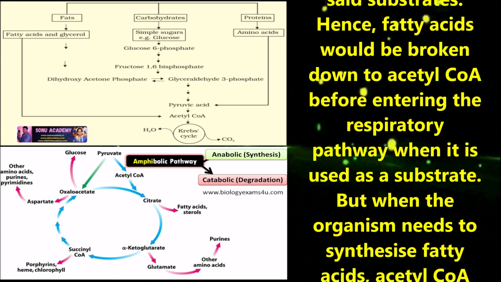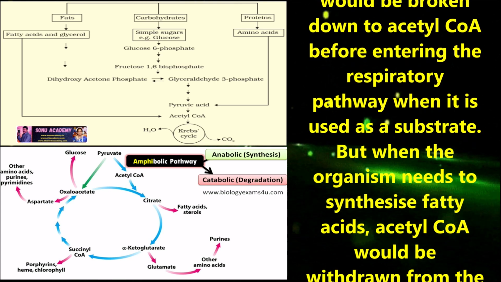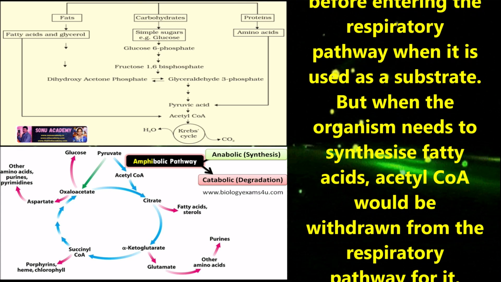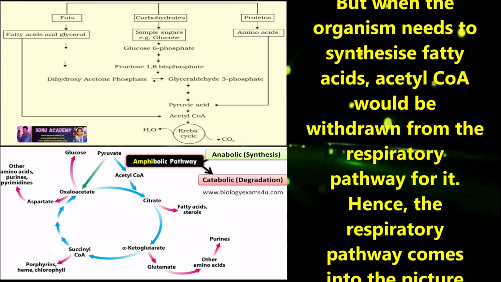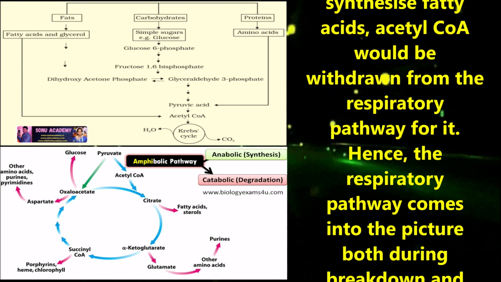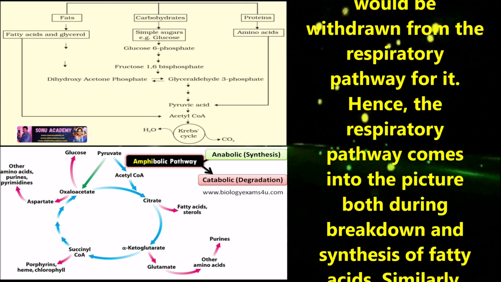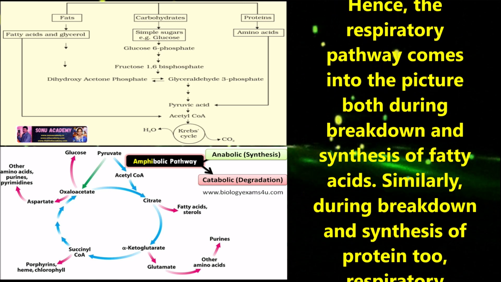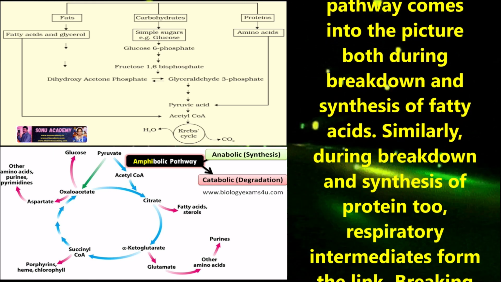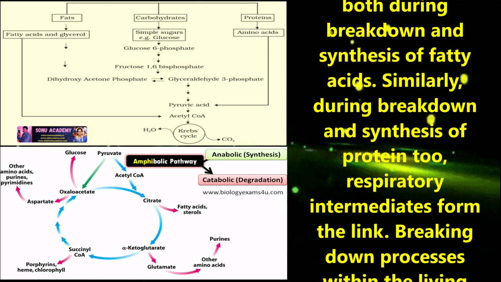Hence, fatty acids would be broken down to acetyl CoA before entering the respiratory pathway when used as the substrate. But when the organisms need to synthesize fatty acids, acetyl CoA would be withdrawn from the respiratory pathway for it. Hence, the respiratory pathway comes into the picture both during breakdown and synthesis of fatty acids.